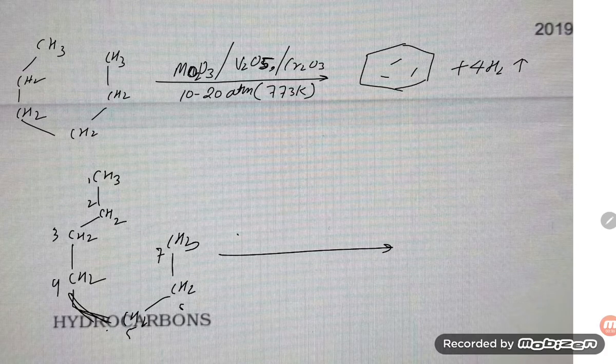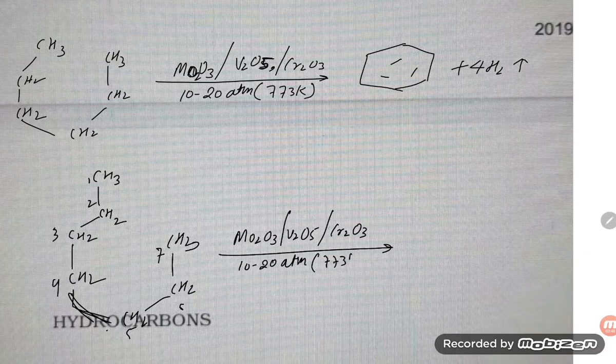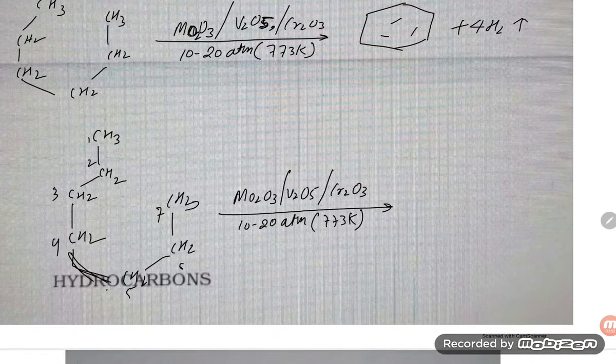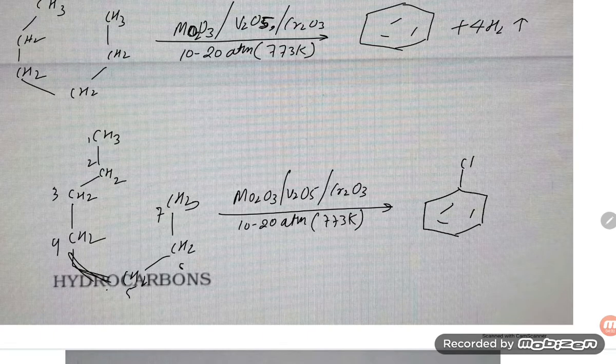And if you take Mo2O3, V2O5, Cr2O3, 10 to 20 atm pressure, and 773 Kelvin, what will form here, students, is toluene, and again 4 hydrogen molecules gas will be released.